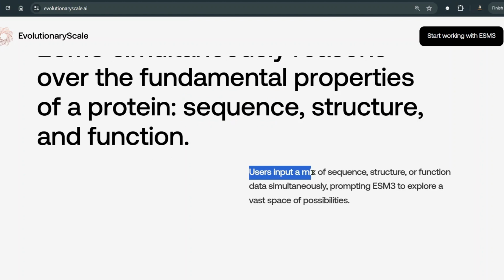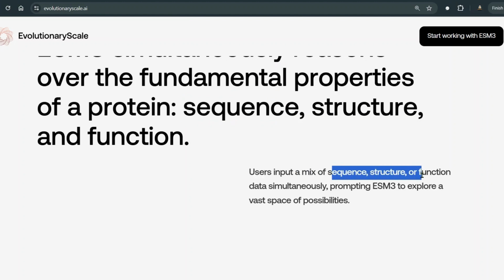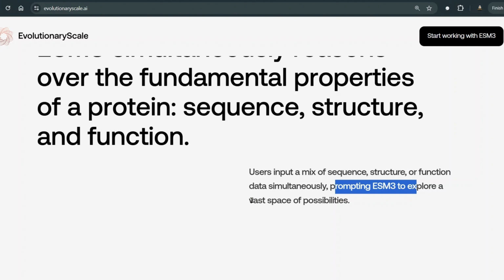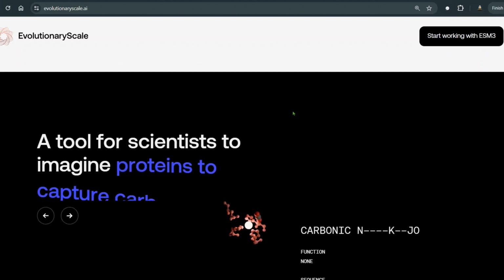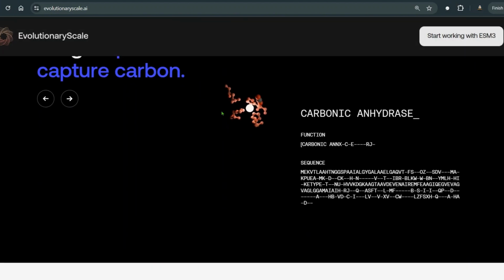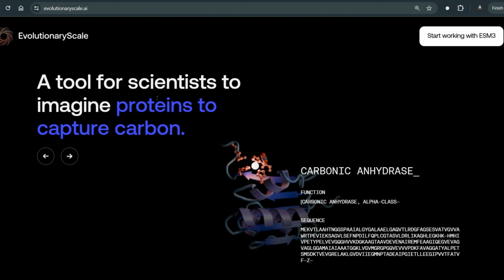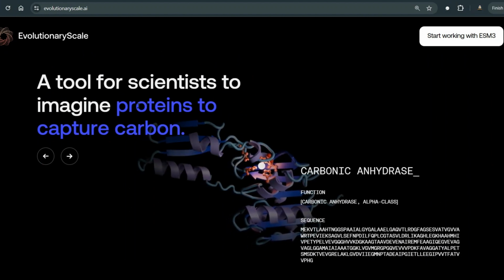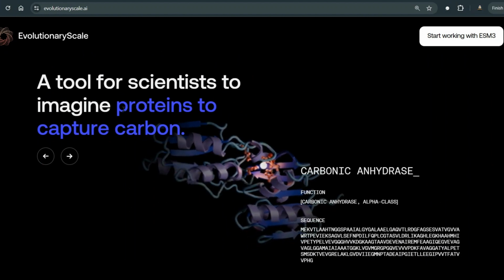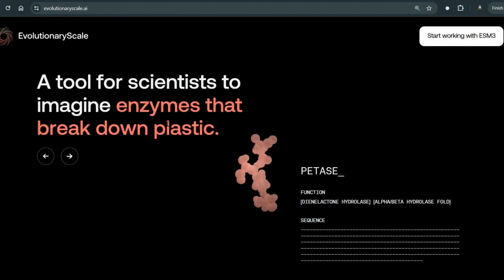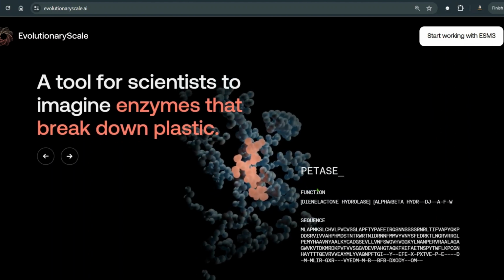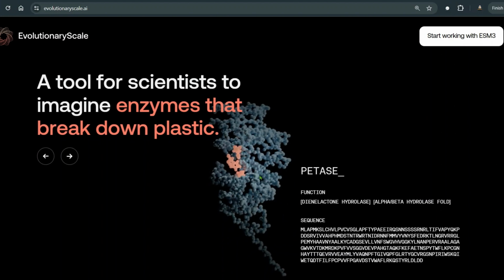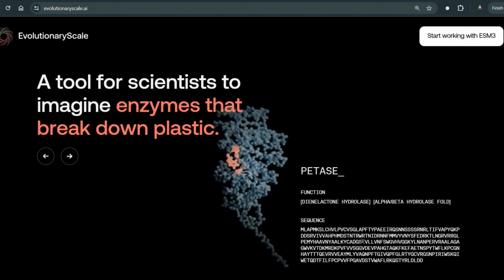Users input a mix of sequence, structure, and function data simultaneously, and we prompt ESM3 to explore a vast space of possibilities. Now we have seen that this is a pretty good tool for scientists who are trying to create or imagine proteins to capture carbon. We have another example, PETase, which is an enzyme that breaks down plastic. We can see that this is a sequence.